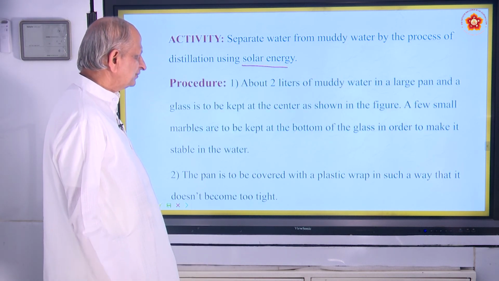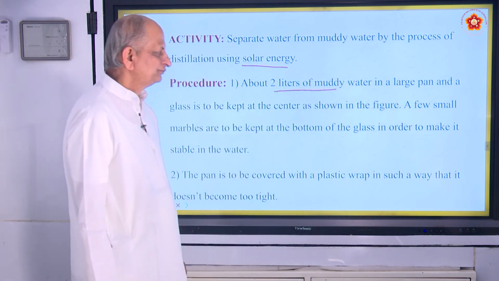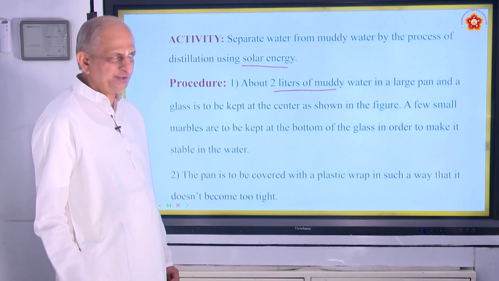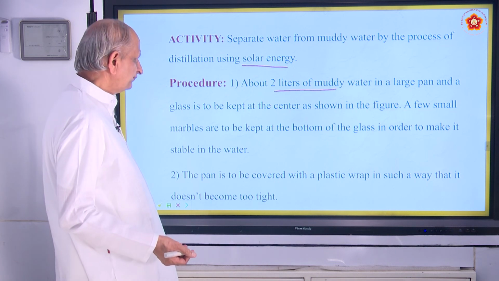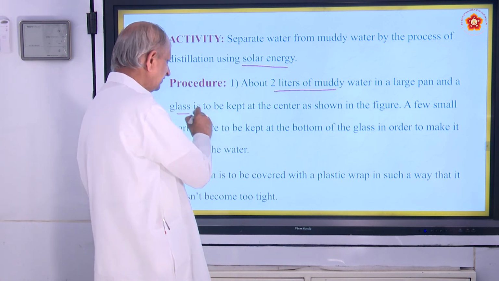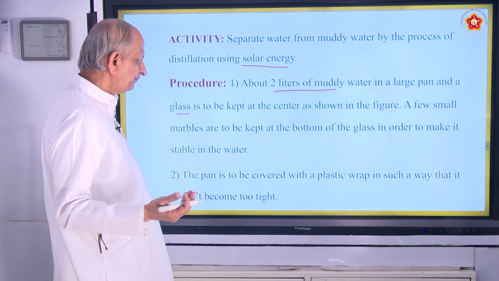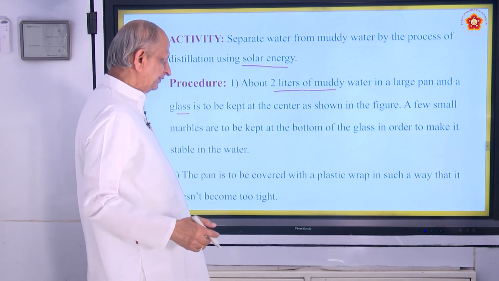What is the procedure? We have to take 2 liters of muddy water in a large pan. You just now see the figure, and a glass, means a tumbler, is to be kept in the center of the large pan.